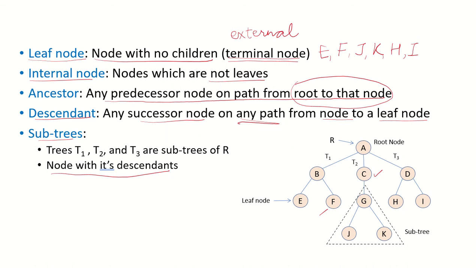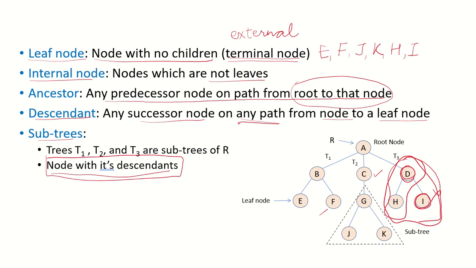What about D? This is a subtree. But this is not a subtree because we have forgotten this node I, which is also a descendant of D. If we include it also, then we say that this will be a subtree. So anytime we take a subtree, the node with all its descendants has to be taken.